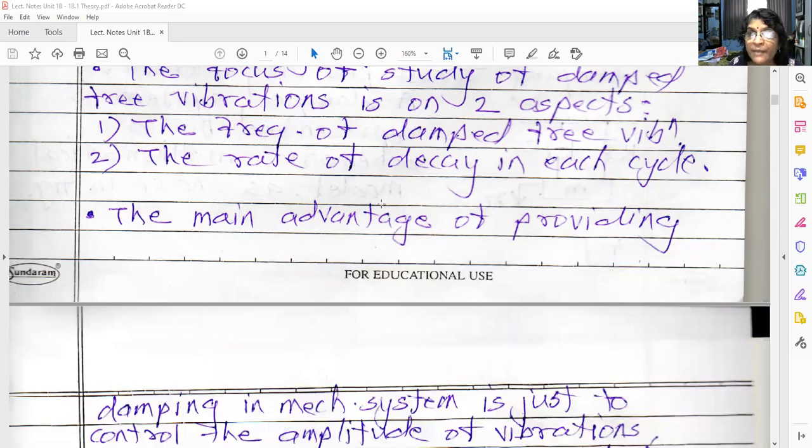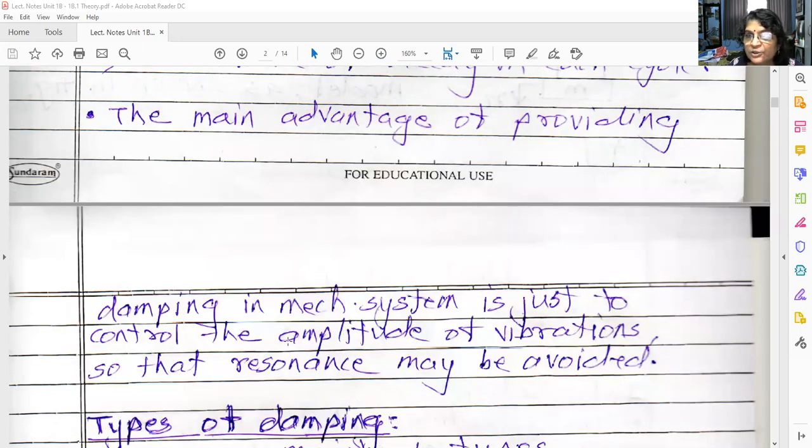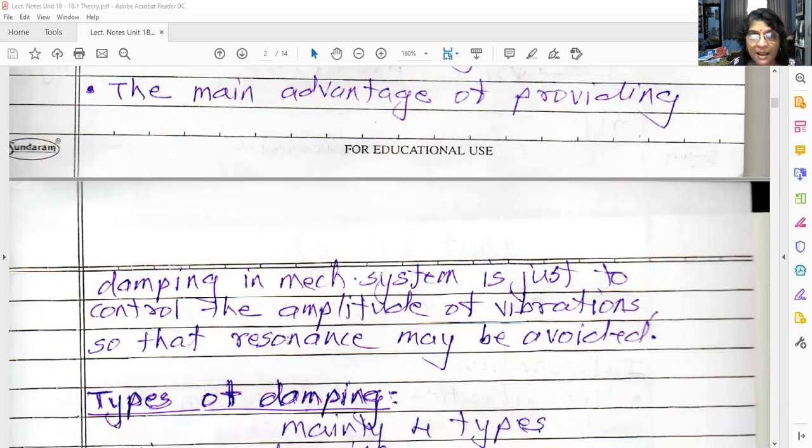The main advantage of providing damping in a mechanical system is to control the amplitude of vibrations so that resonance may be avoided. Vibrations can never be completely eliminated, but they can be reduced or controlled. That is the main advantage of damping.